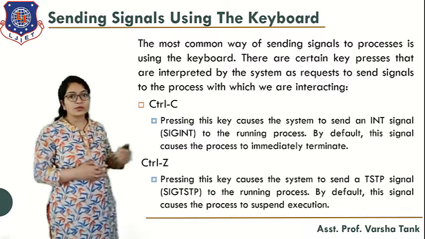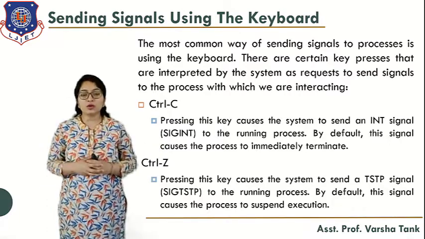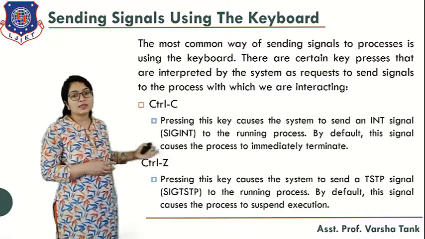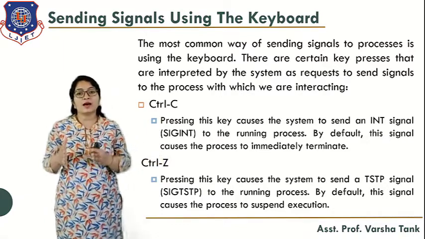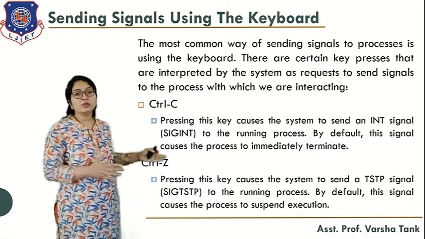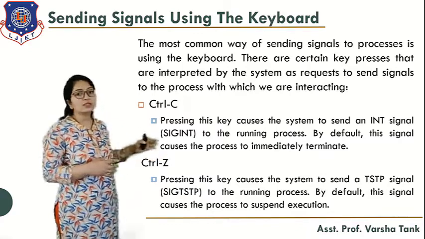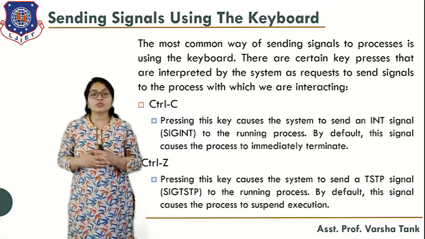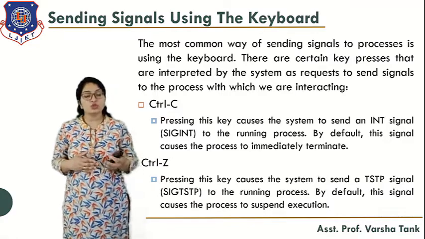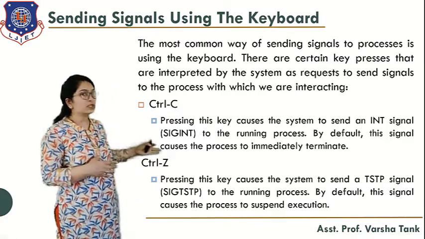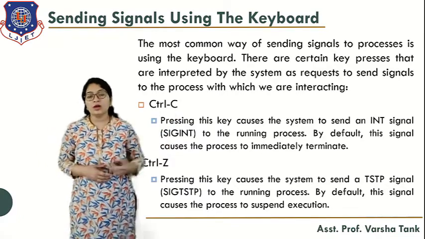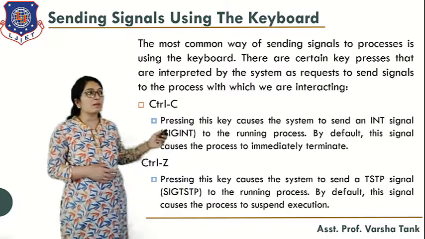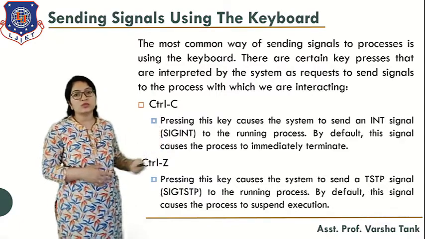Next is Control Z. Pressing this key causes the system to send the TSTP signal, SIGTSTP, to the running process. By default the signal causes the process to suspend execution. So when you want to suspend the process, you press Control Z, and when you want to terminate the process, you use Control C. These are the signals we can send using the keyboard.